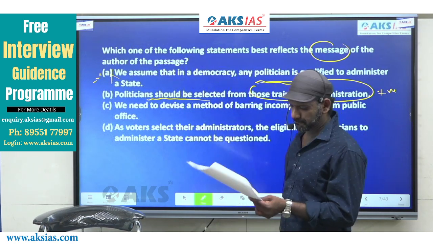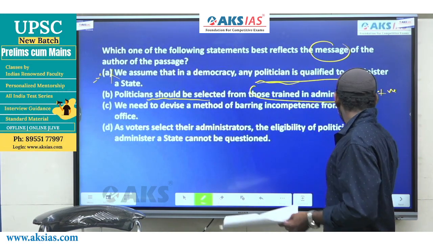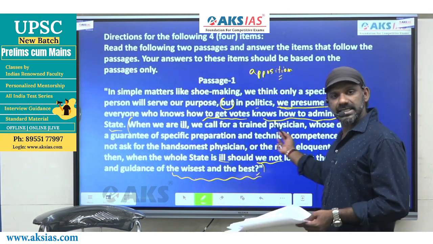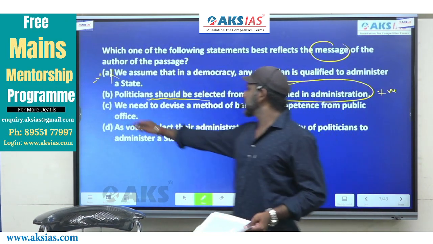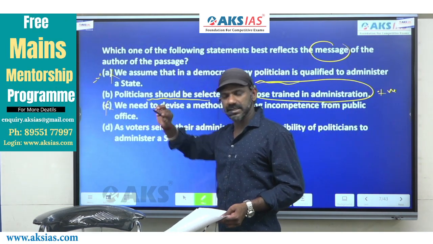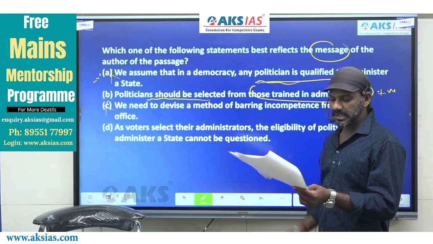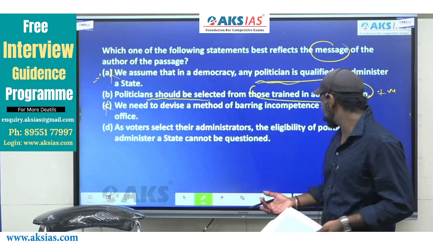Leave it. Come to C. We need to devise a method of barring incompetence from public office. What is there in C is not a part of the details given in this context, so it cannot be the answer to this question. C is eliminated. Come to D. As voters select their administrators, the eligibility of politicians to administer a state cannot be questioned.